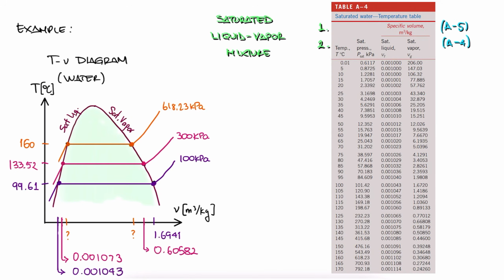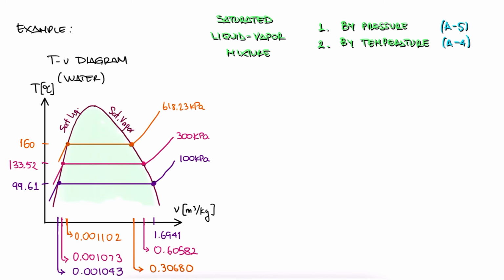This is the same as looking up a pressure of 618.23 in the pressure table and finding that the saturation temperature is 160 degrees Celsius. The specific volumes would be 0.001102 and 0.3068. And that's it.